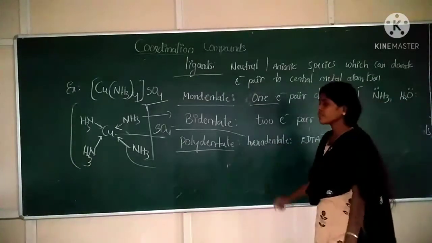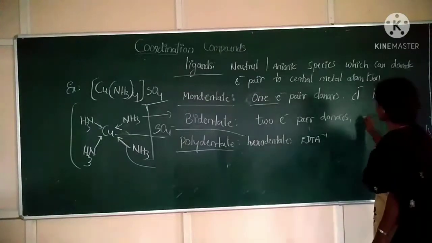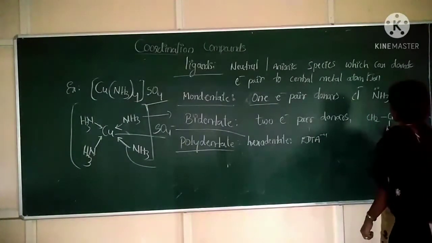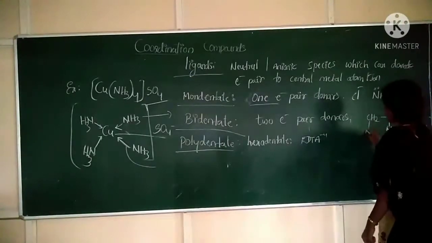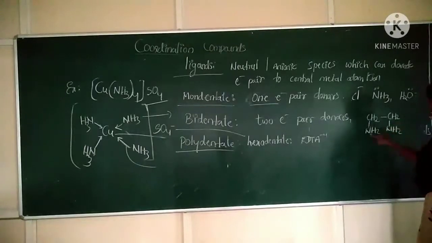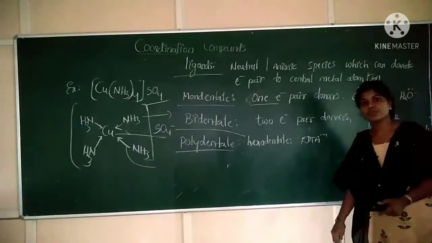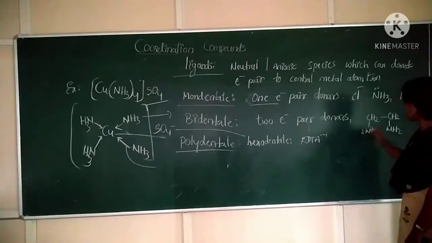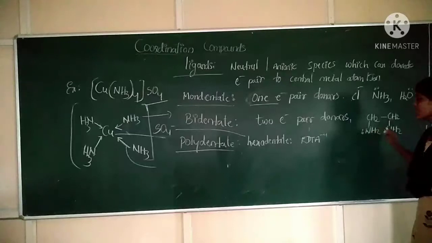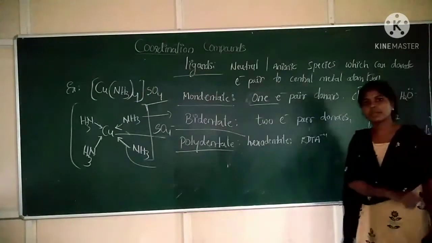Correct? Next, example for bidentate. Example for bidentate is what? Ethylene diamine. It means two carbons, ethylene diamine. Now the ligating atoms here are two: one nitrogen and another nitrogen. So these are the two ligating atoms present in ethylene diamine, an example for a bidentate.